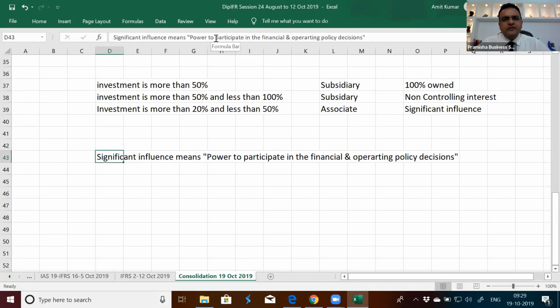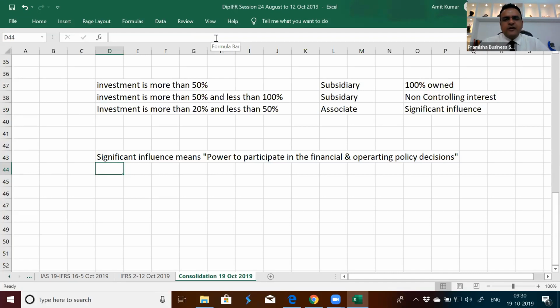The best example is the selection of the chairman of Tata Group. Cyrus Mistry was appointed chairman of Tata Group. Why? Because his father Shapoorji Pallonji had an 18% stake in Tata Group. In spite of having less than 20%, being the owner of 18%, he was significantly able to influence the decision of who will be the chairman of Tata Group. So according to IFRS, it's not necessary to hold more than 20% and less than 50%.